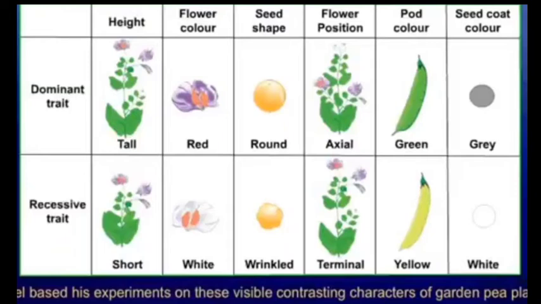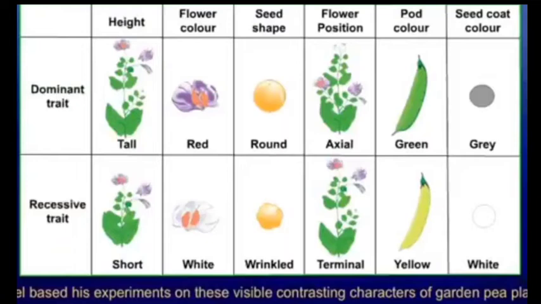Here Mendel has taken two plants and we will see their visible characteristics. For the height of a plant, the dominant plant has a tall height, and the plant with the recessive characteristic has a short height. The dominant flower color is red, and the recessive one has a white color. Then the seed shape is round in the dominant one, and the recessive plant has wrinkled seeds.